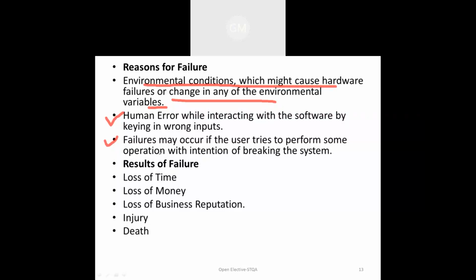Now, these failures are going to result in loss of time and loss of money. It may cause loss of business reputation. If it is hardware, it may cause injury, maybe even death, in the systems.